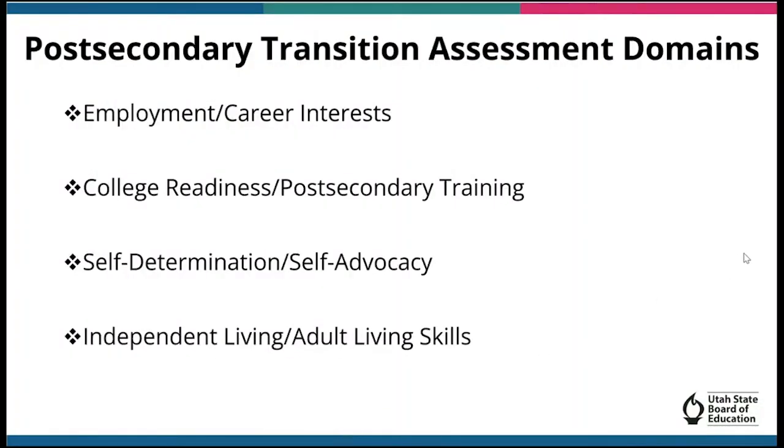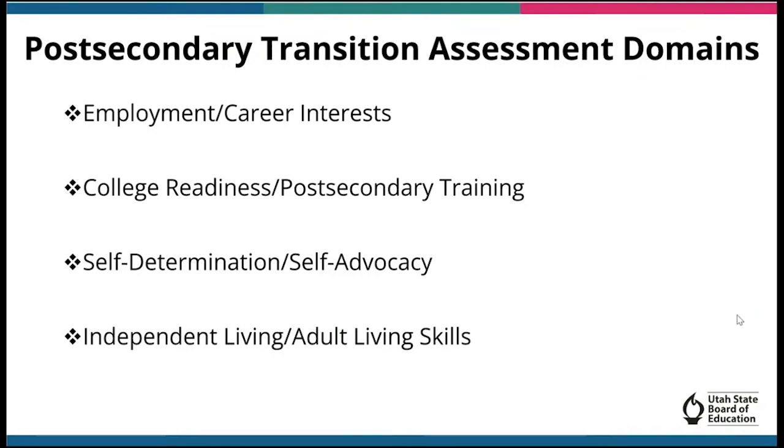There are many types of transition assessments to choose from, as they are not a one-size-fits-all. So it's important that we choose appropriate transition assessments for the students that we work with to help determine their strengths, preferences, interests, and needs. Most transition assessments fall under these 4 domains.